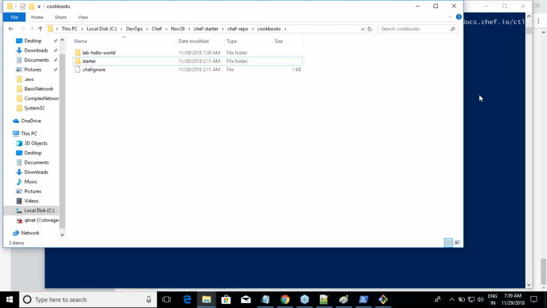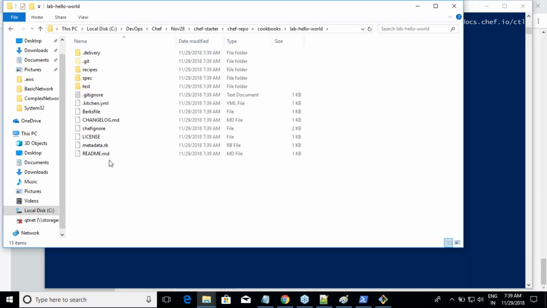Are you seeing the folder created called lab hello world? Now in this you have certain files. Forget about the dot files, they are hidden. We have recipes, spec, and test. Recipes is our playground at least. Whenever you want to work on cookbooks, you need to have this structure. We write all of this and we upload this cookbook to the server.